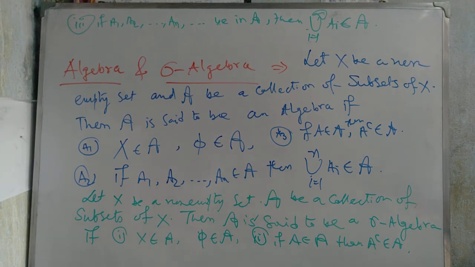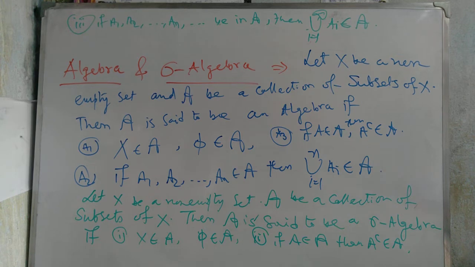And here if A belongs to script A, then A complement belongs to script A. So we write this definition of algebra and sigma algebra. We call a collection an algebra if X belongs to this collection and phi belongs to this collection, and if A belongs to this collection then A complement belongs to this collection, and if a finite number of sets belong to this collection, then the union of the finite number of sets belongs to this collection. Then we call this collection an algebra.